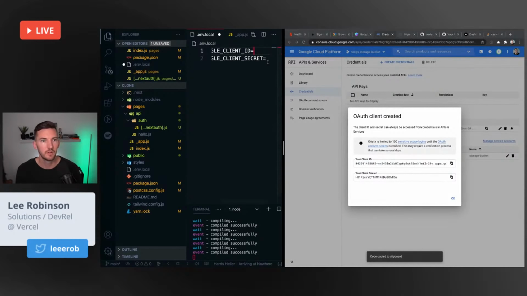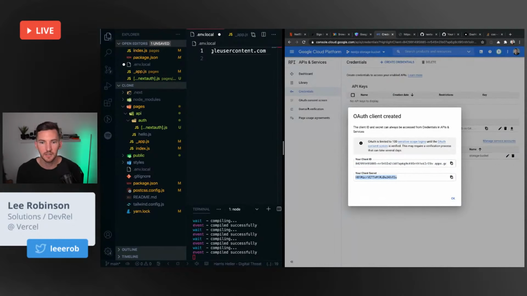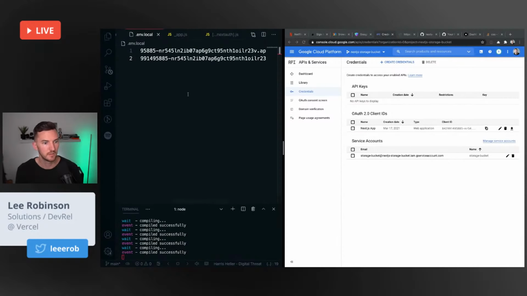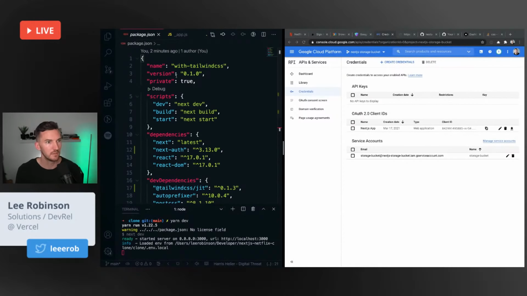We have values, client ID, client secret. Okay. Save. I'm going to restart my server so I can get these env values loaded.